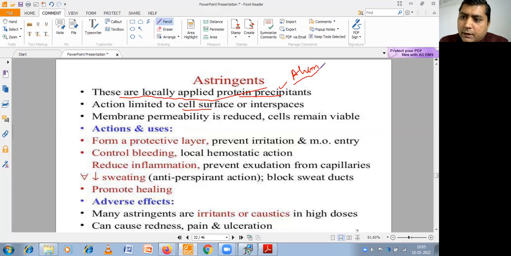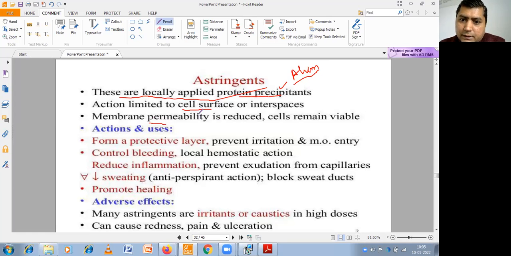So what will happen when we apply it? Alum precipitates out the proteins present on the skin surface, and it gives the astringent action and acts as a protective. So antifungal and antimicrobial agents will not be affected.